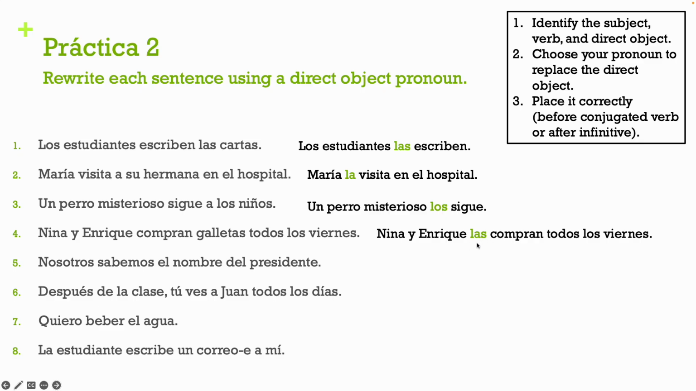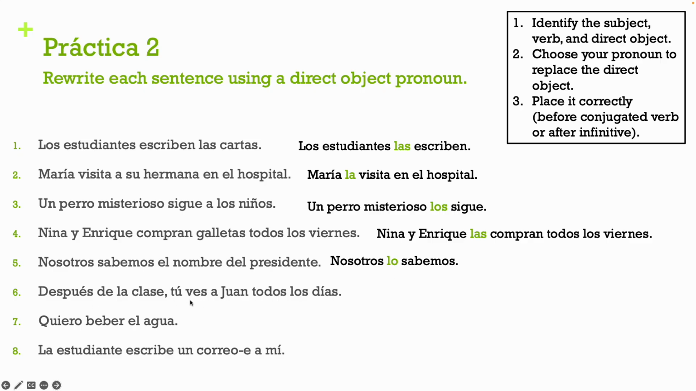Okay, las compran. Nosotros sabemos el nombre del presidente. So we said that the entire thing here, el nombre del presidente, was our direct object in our last example, right? So how would I replace el nombre del presidente? That is a masculine singular thing because I'm talking about the name. So I would use lo. I would just say nosotros lo sabemos. Put my lo before my verb.